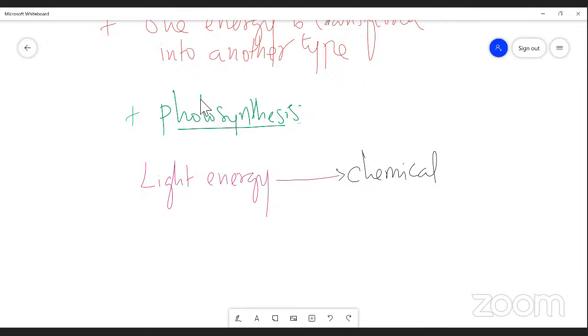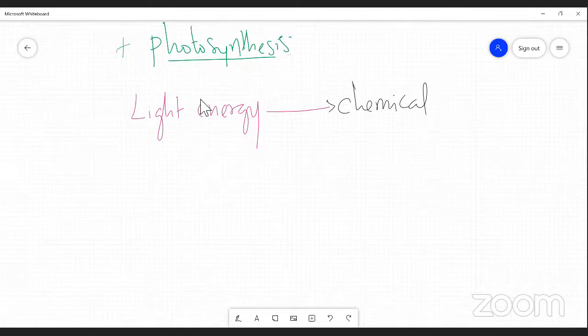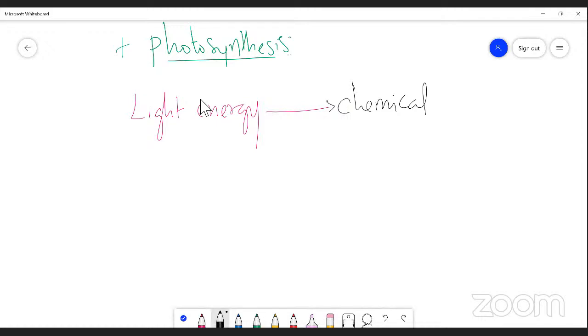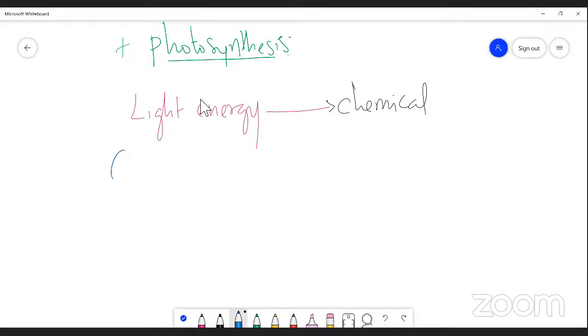For that, you can understand it cannot be destroyed. That's why I said energy is a universal constant, a stable form, and it cannot be destroyed. But one type of energy can be converted into another type of energy. That's why energy is a universal constant, right? So if you take some raw material, what raw materials are necessary for plants? Carbon dioxide, 6 CO2 plus 6 water molecules, right?